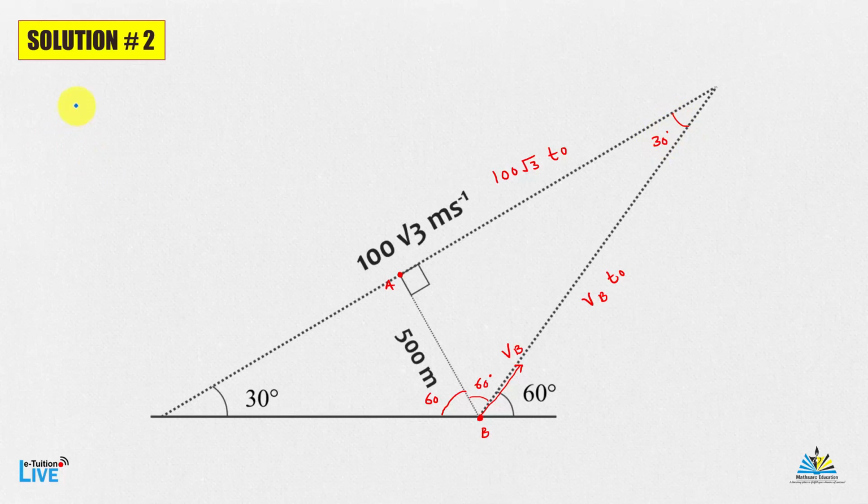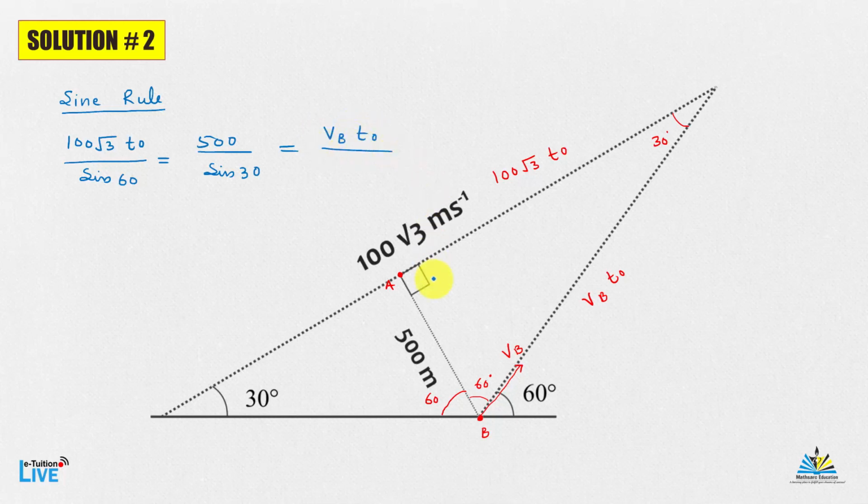Now apply the sine rule on this triangle. 100 root 3 t naught upon sine 60, the angle corresponding to this, is equal to 500 upon sine 30, the corresponding angle, which is equal to VB t naught upon sine 90 degrees.